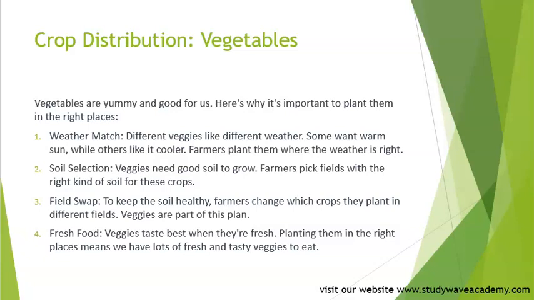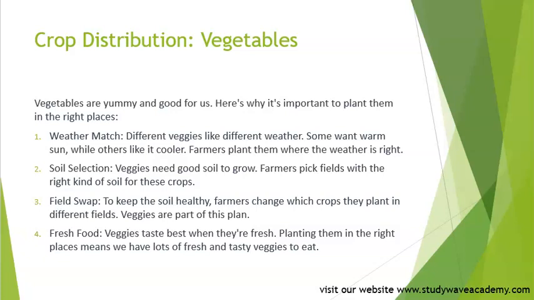Field swap. To keep the soil healthy, farmers change which crops they plant in different fields. Veggies are part of this plan. Fresh food. Veggies taste best when they are fresh. Planting them in the right places means we have lots of fresh and tasty veggies to eat.